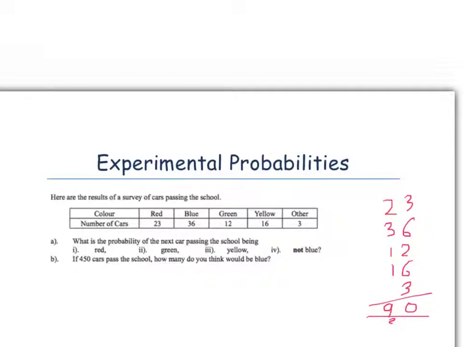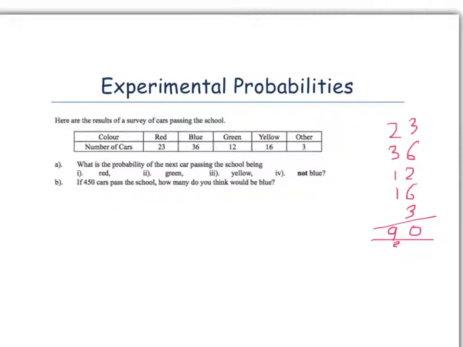So we're asked to find what is the probability the next car passing the school being a red. Well, from our experiment, we know that 23 cars that passed were red. And how many cars did we say passed the school altogether? Well, we saw 90 cars. So the probability the next car passing would be 23 out of 90.